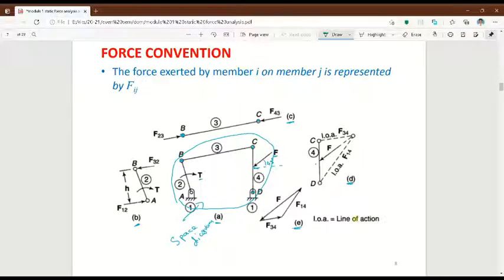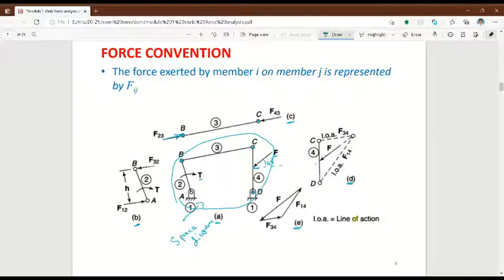So on B I am drawing an arrow, like this, and I am marking that as F23 because point B is between link 2 and 3. So that's why, for this force, I'm giving the name F23.